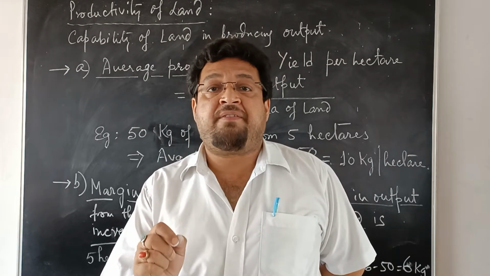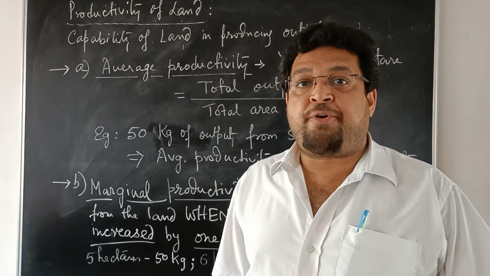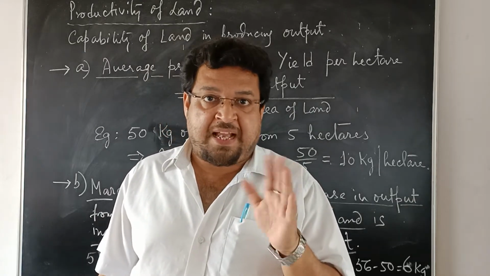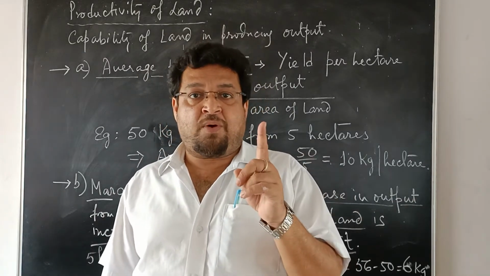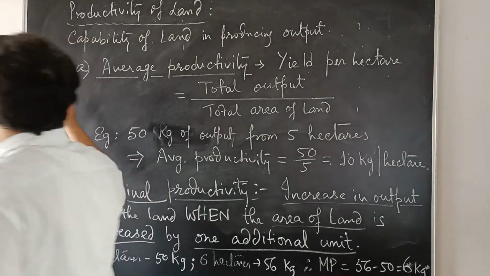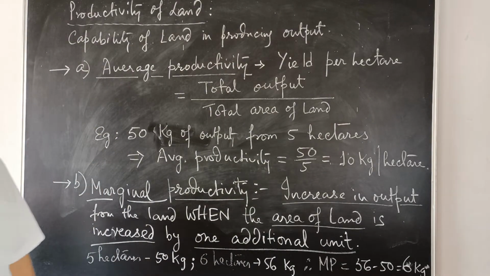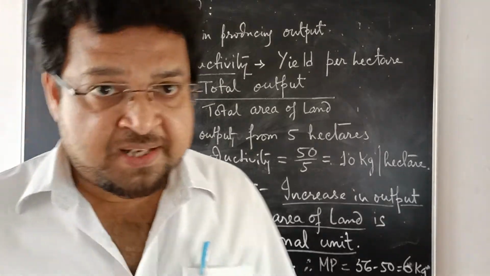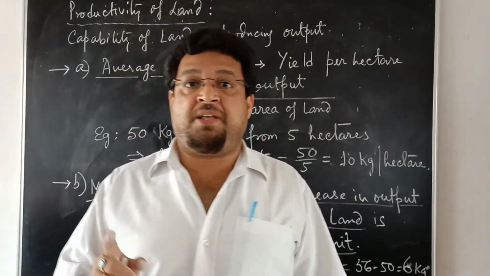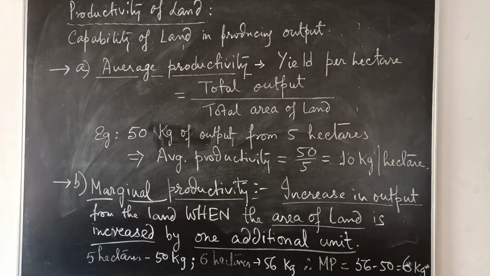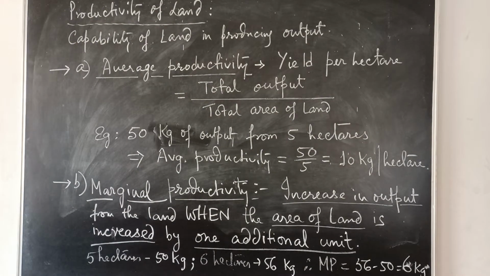How can this productivity be measured? This productivity can be measured in two ways, two different aspects of measurement. Number one is average productivity of land. What do we mean by average productivity? Very simply, average productivity means yield per hectare.